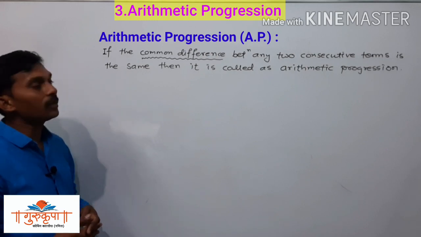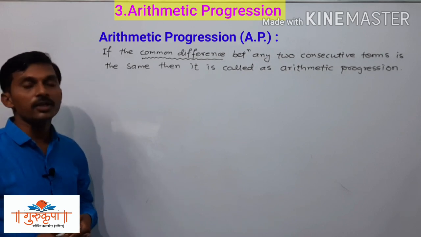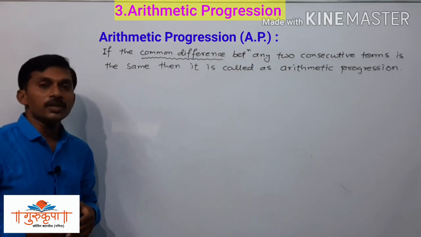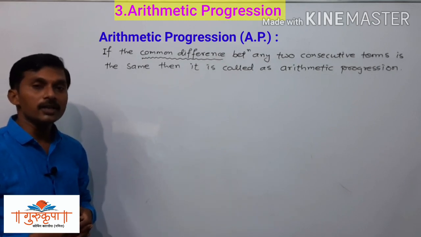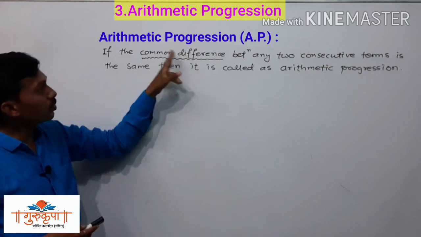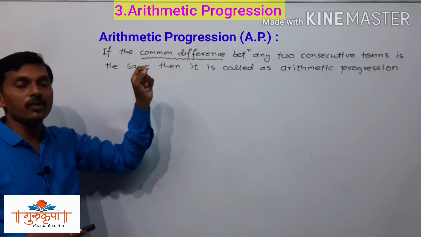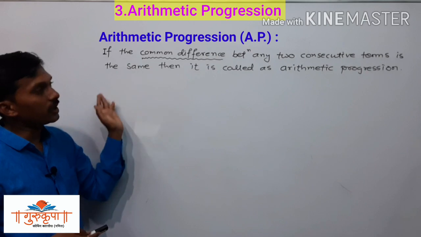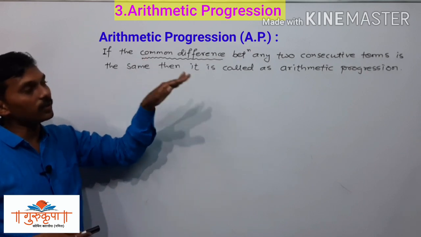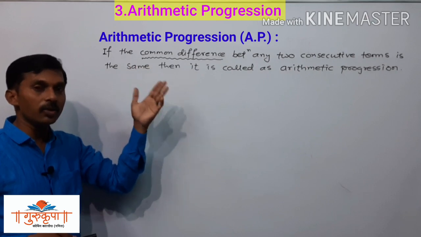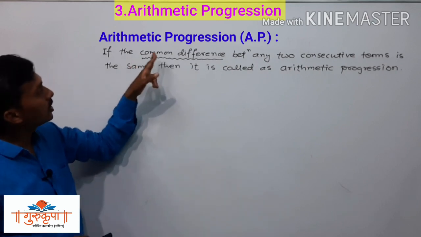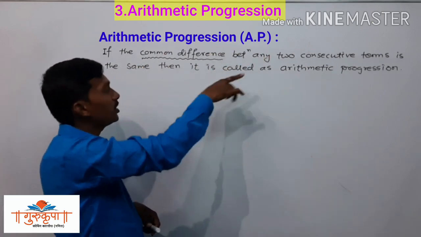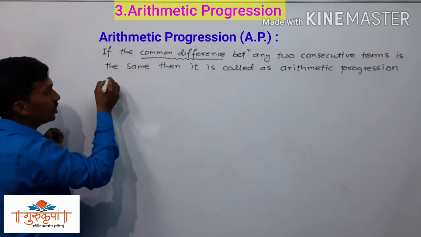So here we will take an example and discuss whether it is an AP or not an AP. The important thing is common difference. Generally it is represented by the small letter D. We will take an example and check whether the given sequence or progression is AP or not, and we will discuss their common difference also.